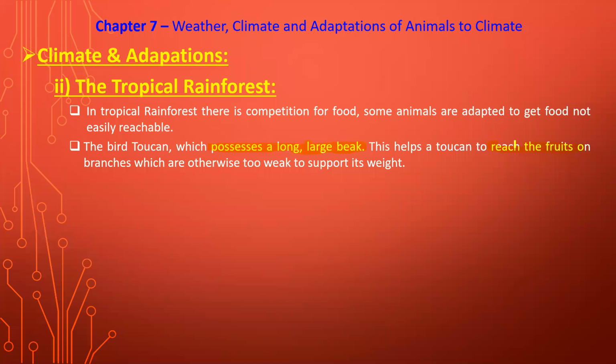They can easily reach the fruits on branches which are otherwise too weak to support their weight. While flying also they can catch or capture the fruits or food particles using their long and large beak. That means they do not need to sit on that branch. If that branch is very weak and will not support their weight, they sit on other branches, and with the help of their long and large beak they take that fruit easily, or eat that fruit very easily.